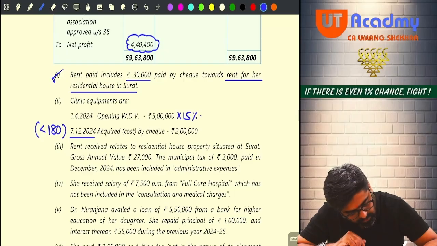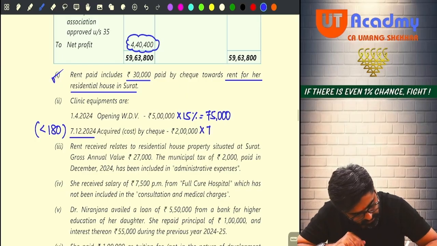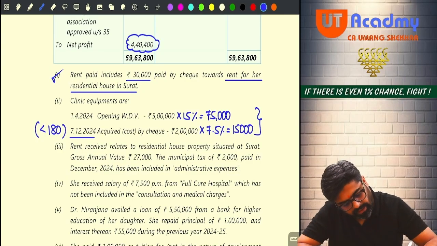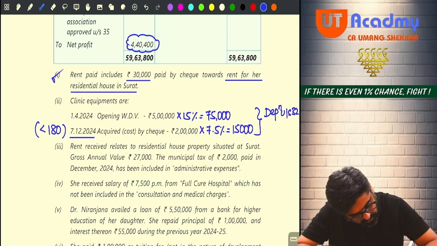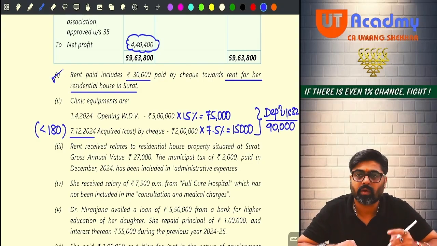Apply the full rate of 15%, that will be 75,000, and on this apply the half rate of 7.5%, you are going to get 15,000. 15 plus 75 will give you 90. So the depreciation under section 32 is how much? 90,000.